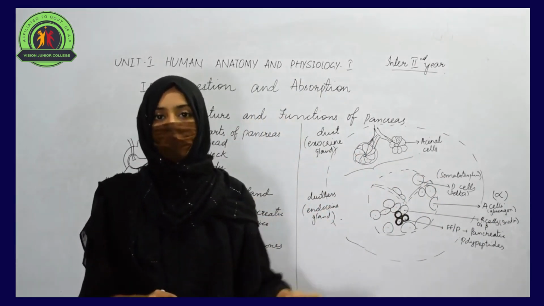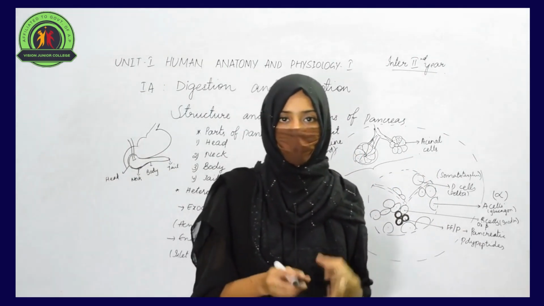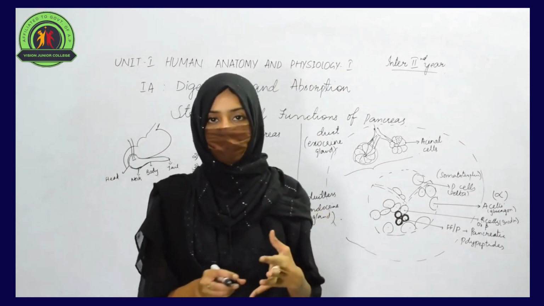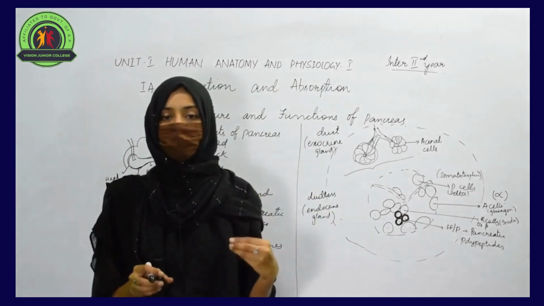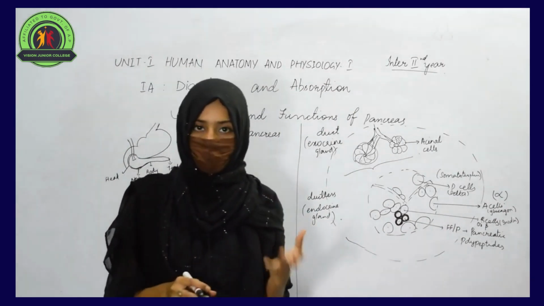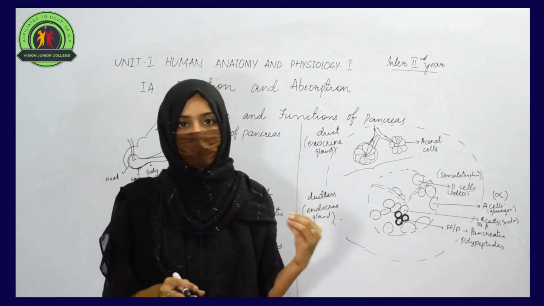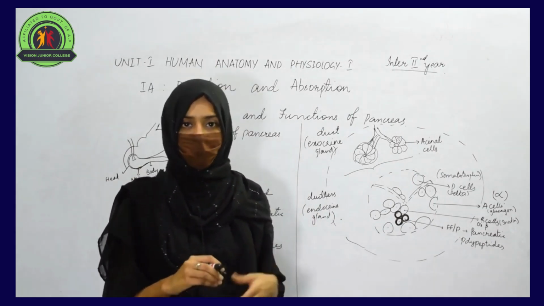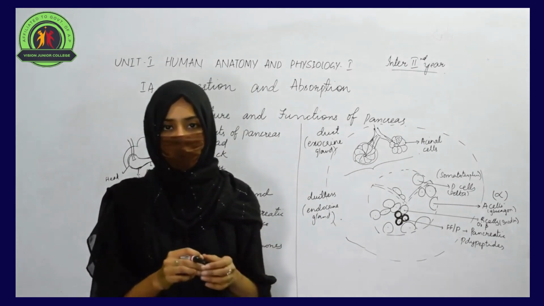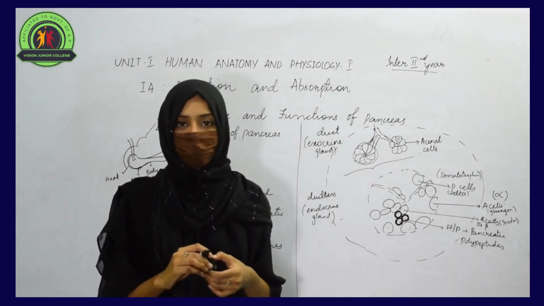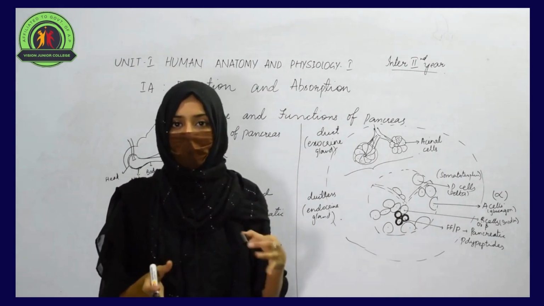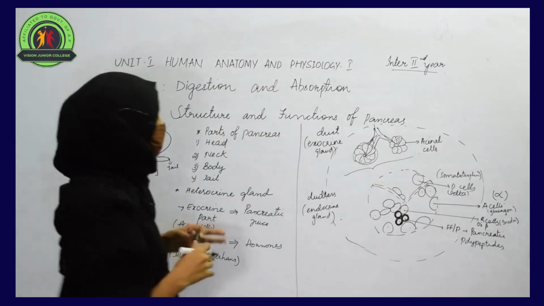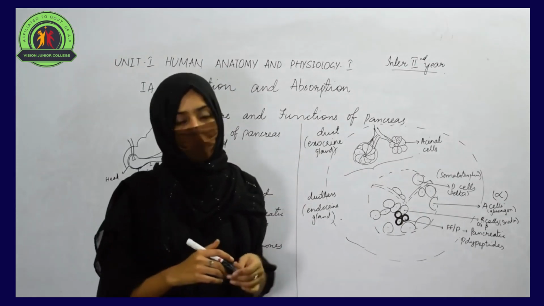So the pancreas is an important gland that acts as both an exocrine gland and an endocrine gland. How does it act as an exocrine gland? Because it helps in the secretion of pancreatic juice, and that pancreatic juice is transferred through a duct and helps in the process of digestion. And how does it act as an endocrine gland? The different cells present in the pancreas help in the secretion of hormones. On the basis of this function, it can be termed an endocrine gland. So this is about the structure and function of the pancreas.